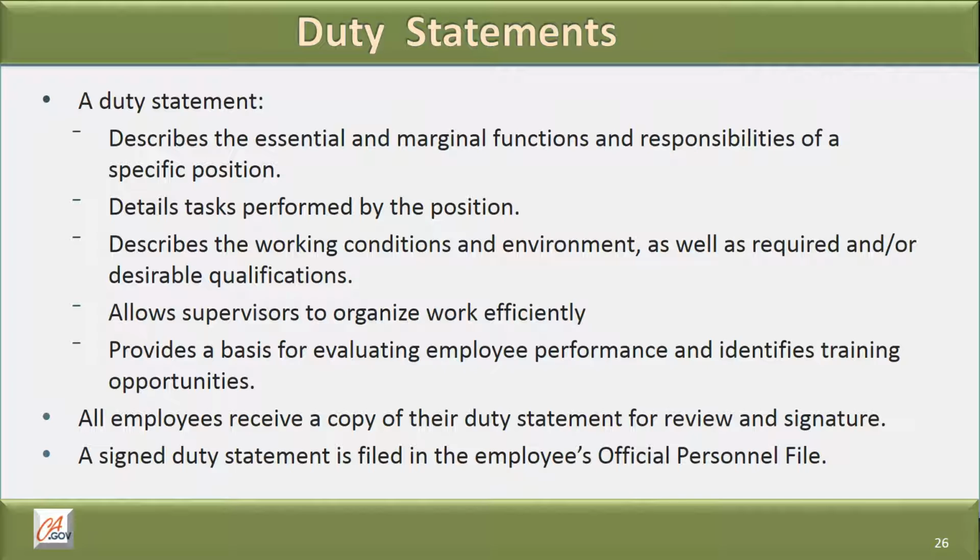What is a duty statement? A duty statement describes the essential and marginal functions and responsibilities of a specific position. It details tasks performed by the position. It describes the working conditions and environment as well as required and/or desirable qualifications. It allows supervisors to organize work efficiently, and it provides a basis for evaluating employee performance and identifies training opportunities.